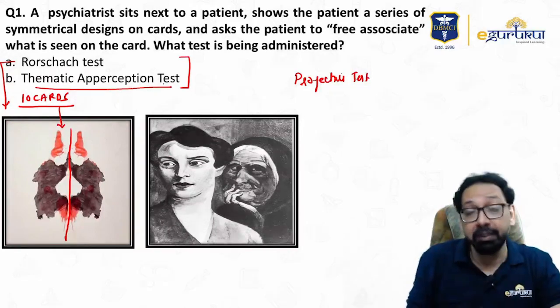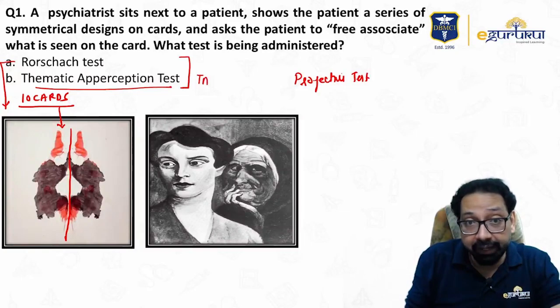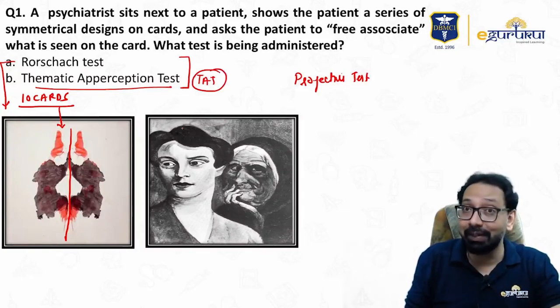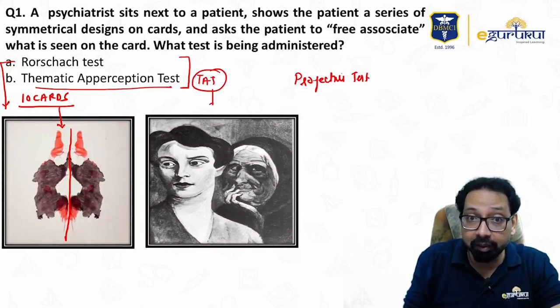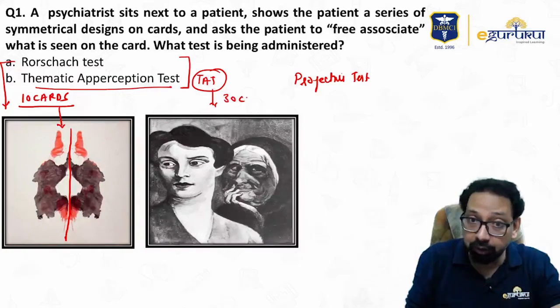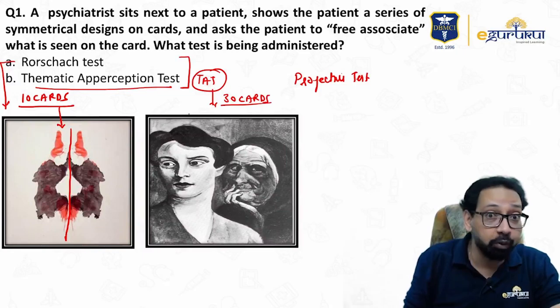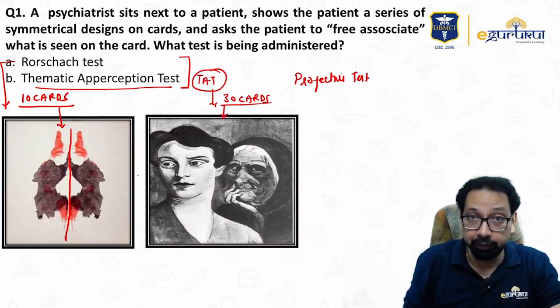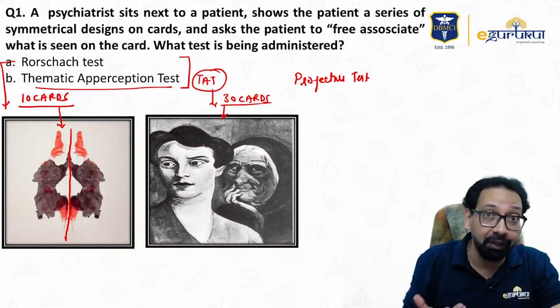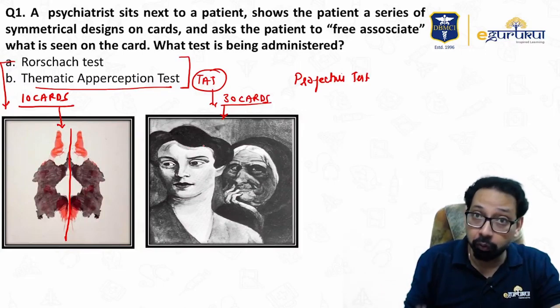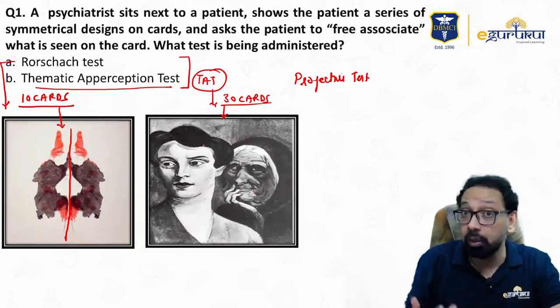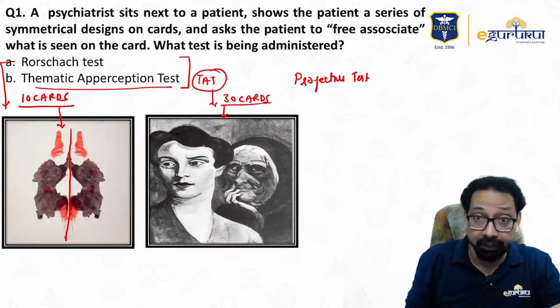Thematic apperception test, also called TAT. Again, projective test of personality. There are 30 cards. This may be a question. These 30 cards are based on real life situations. And in this, patient is asked to tell a story. Depending on his inner feeling, patient will tell the story. That's why it is again called projective test of personality.